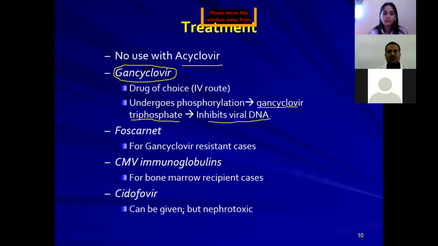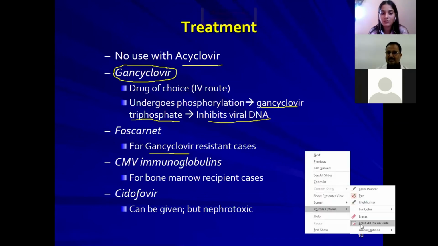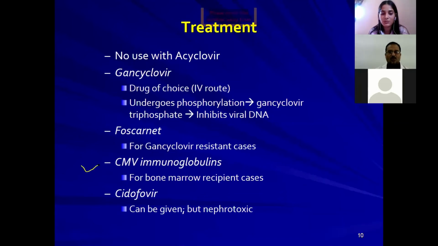Next one is foscarnet. If the ganciclovir is resistant, then we have to go for foscarnet. Foscarnet is used even for acyclovir resistant cases also. And the next thing is cytomegaloviral immunoglobulins. These are considered for the transplant recipients.